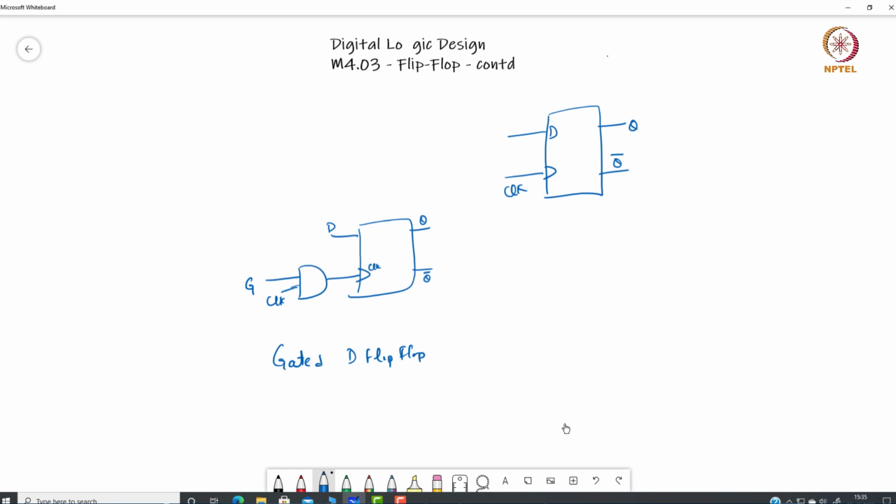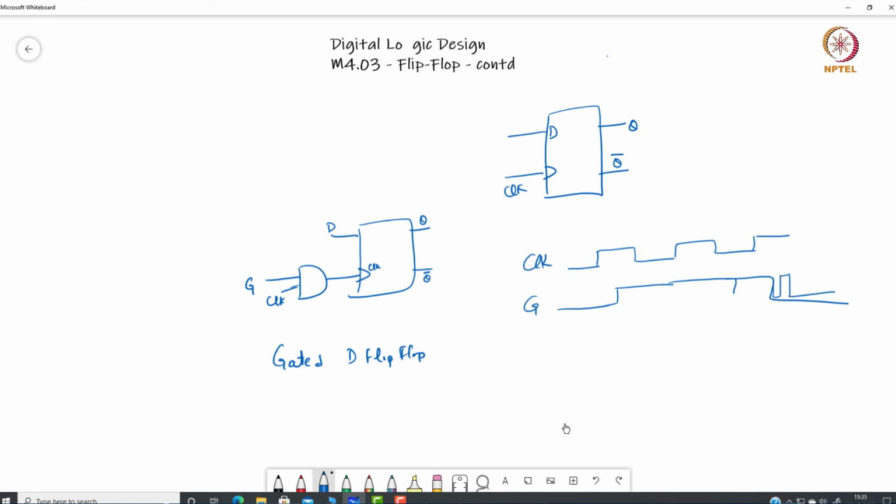The other thing is, let's say this gate behavior is not synchronized with the clock. So this is my clock signal, and this is my gate signal. The gate signal may do something like this, or there is also the possibility that it does something like this.